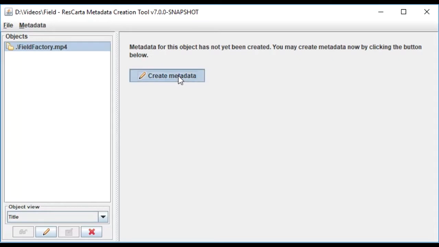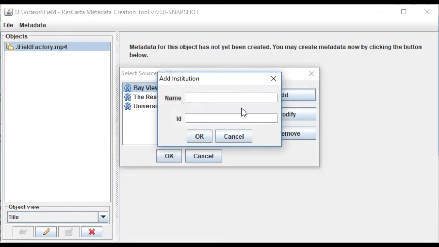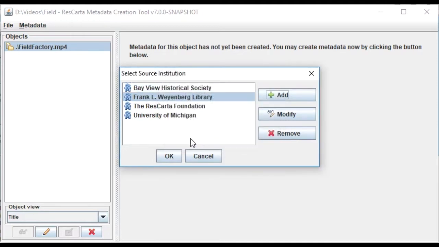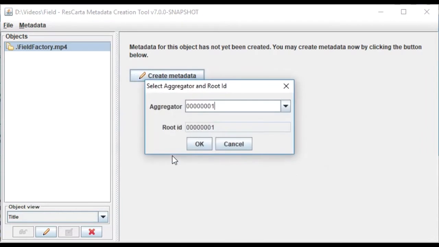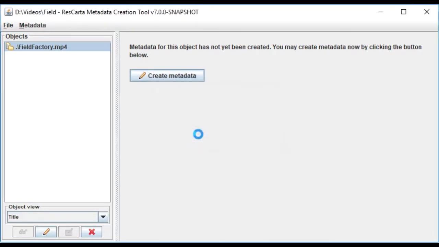And now we're going to create metadata. So we have some existing institutions here. I'm going to add a new one because this file actually belongs to the Frank Weinberg library of Mequon, WMEQ, and we're going to add 4 zeros padded out to 8 characters and say OK. The aggregator starts at 1. That's by default. Today I'm just going to put in the date. It's an 8-character aggregator. That just limits the number of objects that can be in a directory. It's just for operating system enhancements. And it finds it's a video.